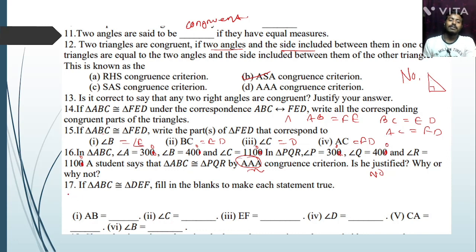If triangle ABC is congruent to triangle DEF, fill in the blanks. AB is equal to DE, so write down DE. Now C equal to F, first last, that is F. Then EF means second last, that is BC, and D angle means first, that is A. Next question B, CA, last first, FD. Now B angle means E angle, middle. Okay. Next question.